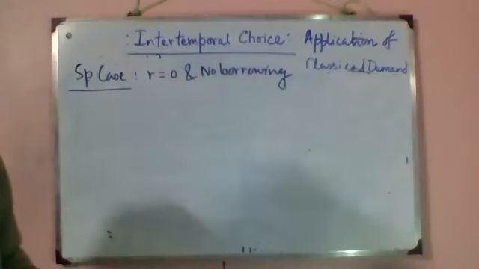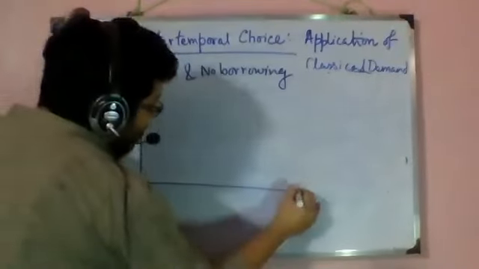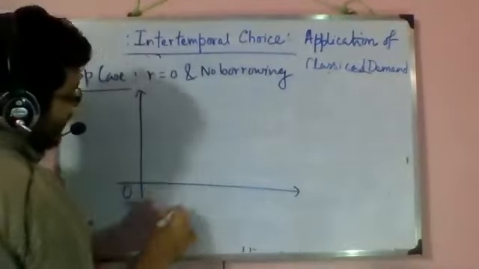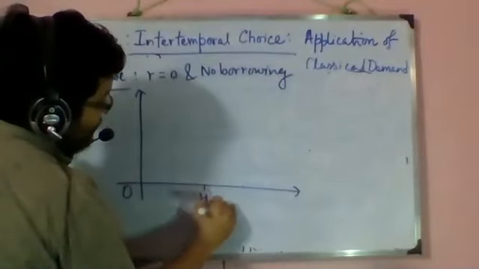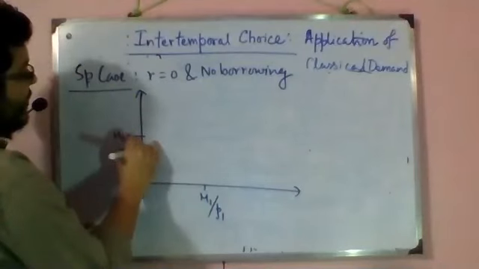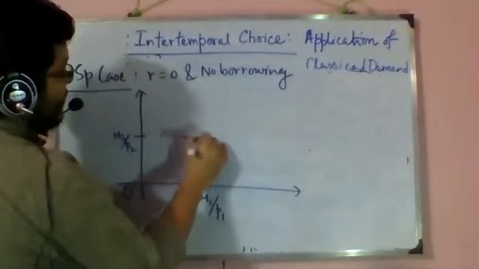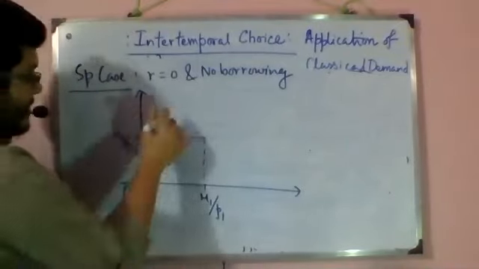When there is no borrowing, the first point we must notice in drawing the budget line is that we first characterize these two points, M1 by P1 and M2 by P2. Remember this: whenever you draw any diagram of intertemporal choice, you must first locate these points because they are always there.